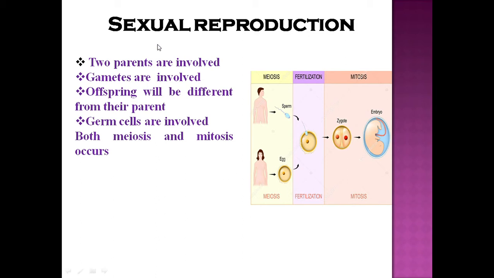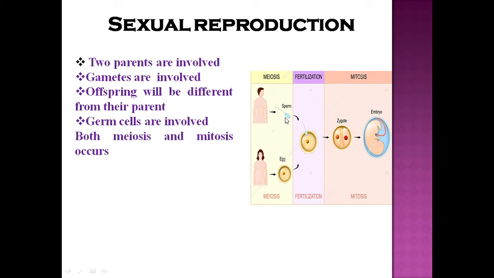Sexual reproduction is the process in which two parents are involved and gametes are involved, and both meiosis and mitosis occur, and the offspring generated will be different from their parents.